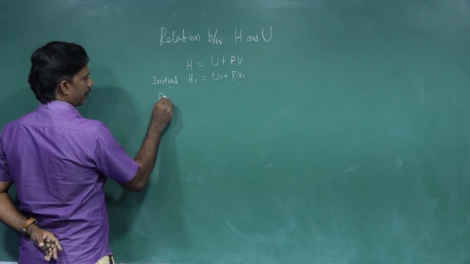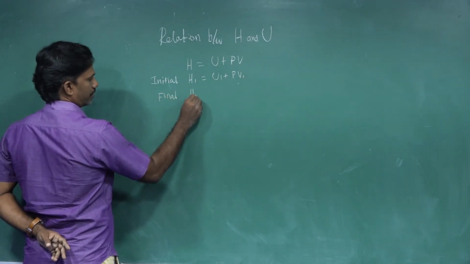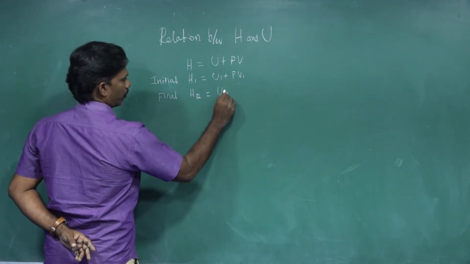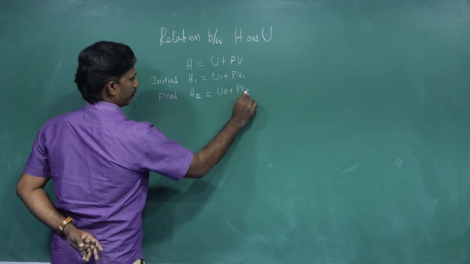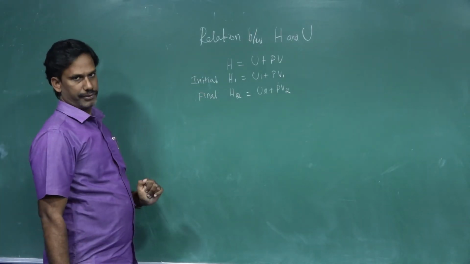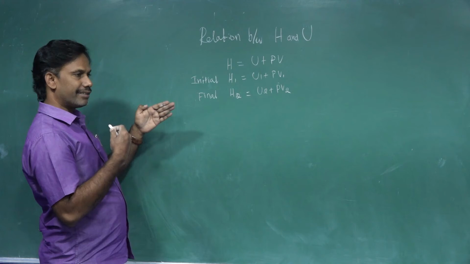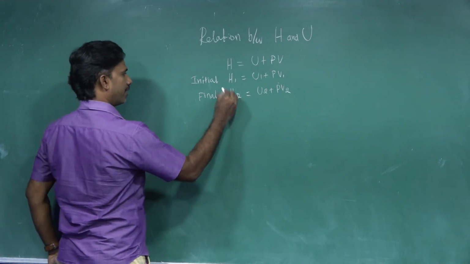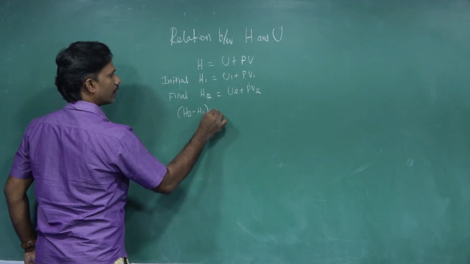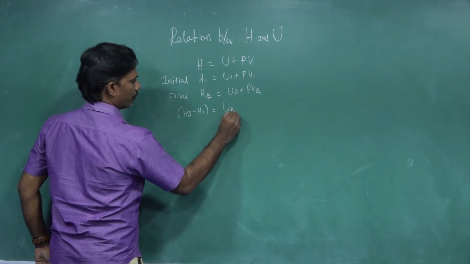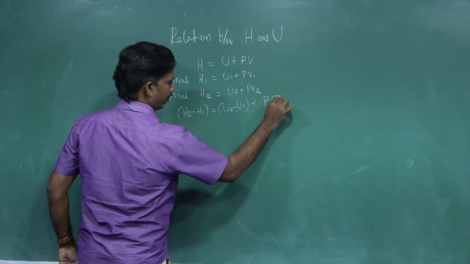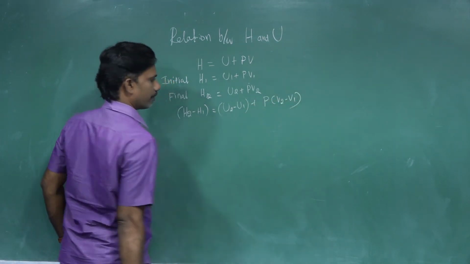For the final state, that is H2, the enthalpy is U2 plus P V2. That is the enthalpy of the initial state, and this is the enthalpy of the final state. Now we are going to calculate the enthalpy change. Enthalpy change means final minus initial, that is H2 minus H1, which equals U2 minus U1 plus P times V2 minus V1.